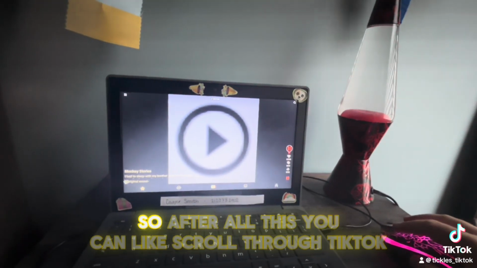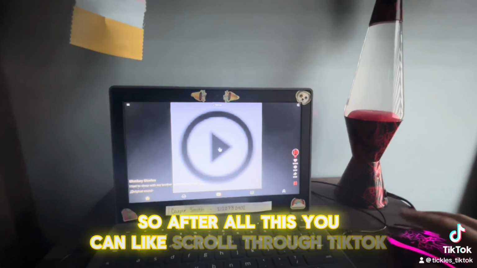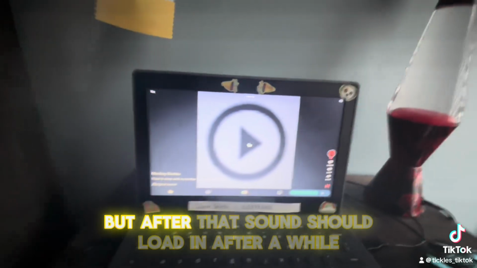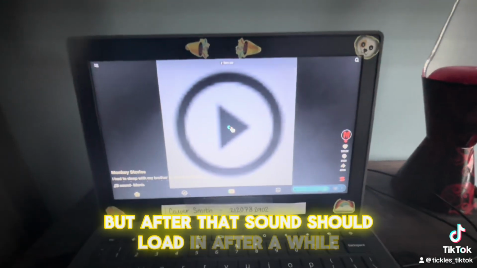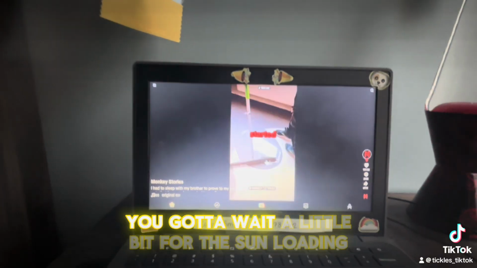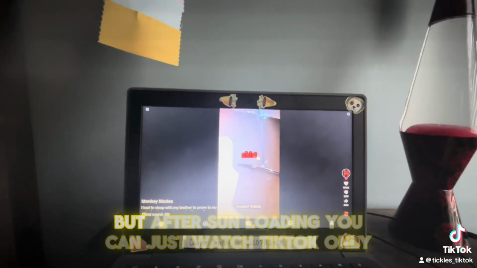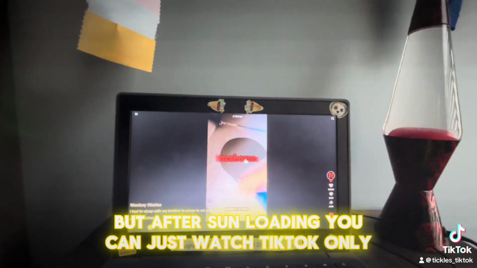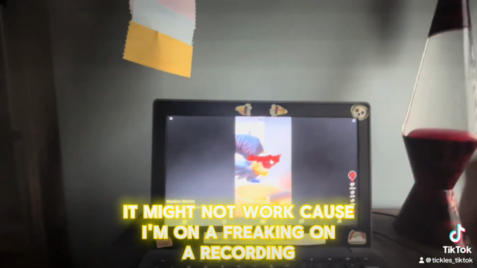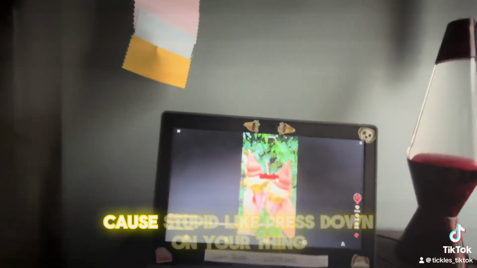After all this, you can scroll through TikTok basically. It takes a while for the sound to load in, but after a while the sound should load. You gotta wait a little bit for the sound to load in, but after that, you can just watch TikTok normally. It might not work right now because I'm on a recording.